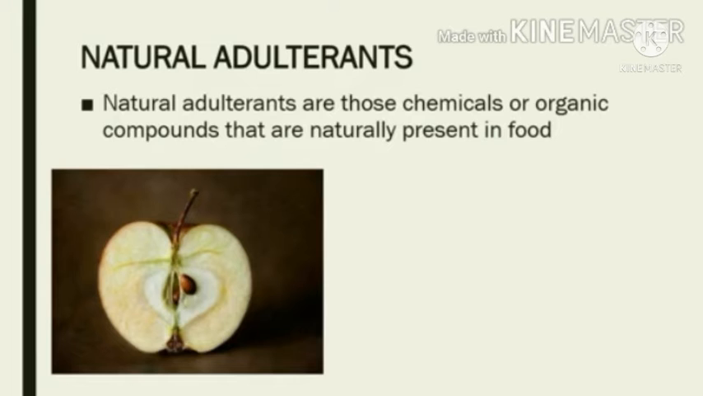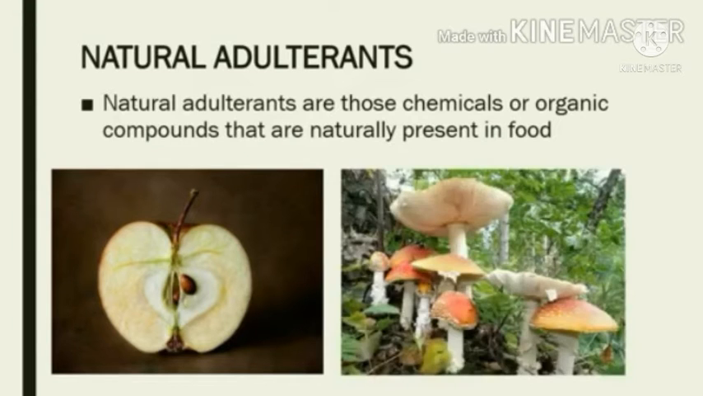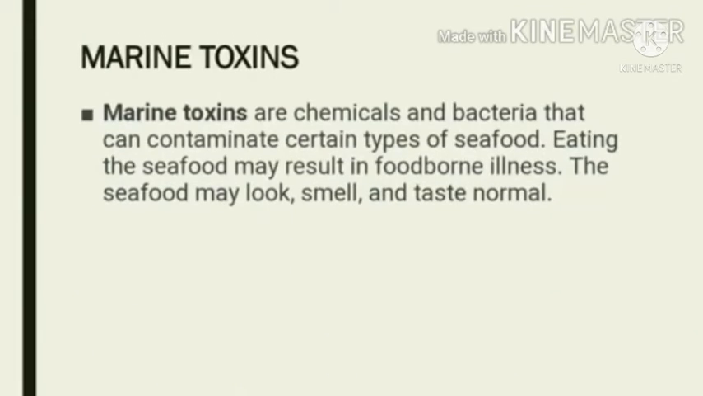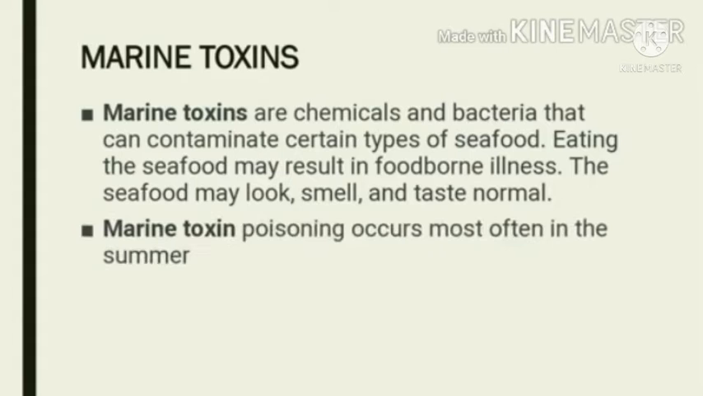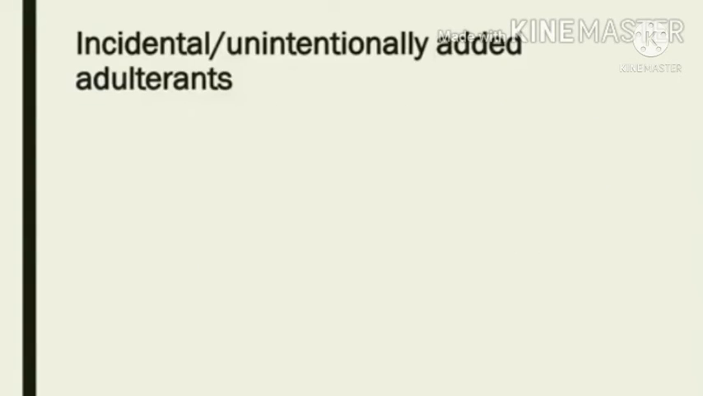Then the next one is the toxic substances which are present in certain poisonous mushrooms. The third natural adulterant is marine toxins. Marine toxins are chemicals and bacteria that can contaminate certain types of seafood. Eating the seafood may result in foodborne illness. The seafood may look, smell, and taste normal. Marine toxin poisoning occurs most often in the summer.